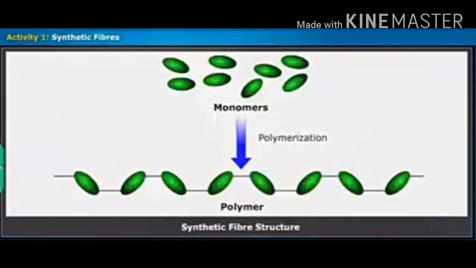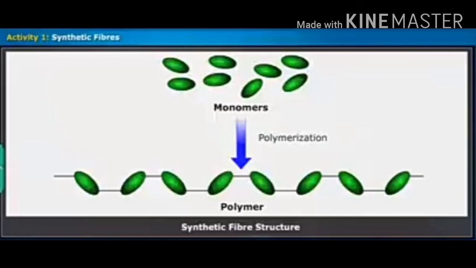Unlike natural fibers, synthetic fibers are made from petroleum-based chemicals or petrochemicals. Petrochemicals are subjected to various chemical processes to obtain synthetic fibers. These petrochemicals are the source material for many polymers and synthetic fibers. So, natural fibers are obtained naturally from animals and plants, but synthetic or artificial fibers are obtained from petro-based chemicals.